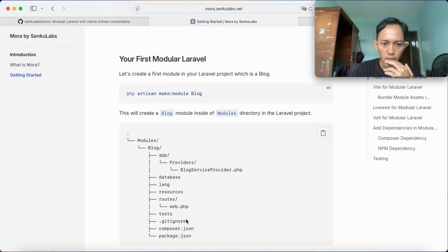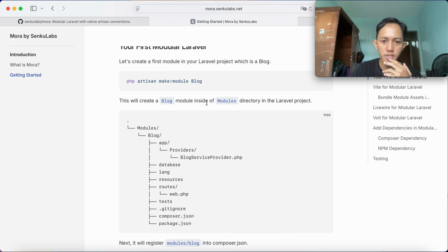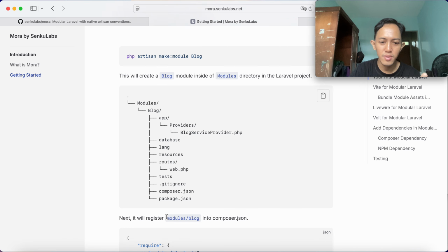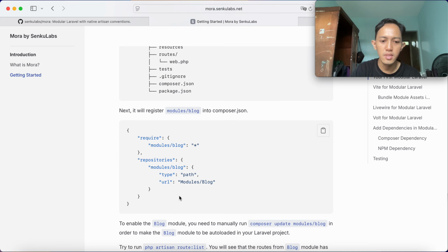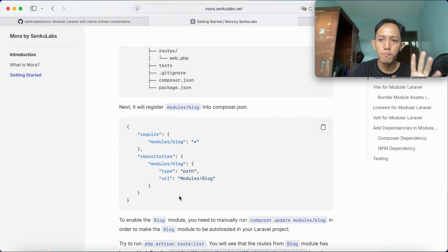Okay, so when we create the blog module inside the modules directory, it will generate scaffolding or scaffolder. I don't know what's the correct word. Please let me know in the comment section. So it will generate like this, and as I mentioned, it will register modules/blog into composer.json. This is the approach that comes from InterNACHI modular, which is great.